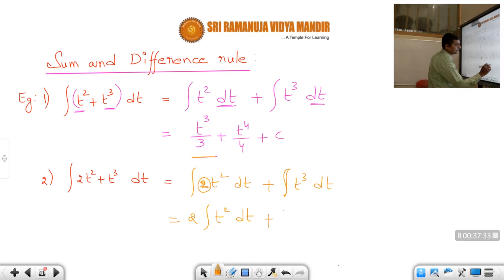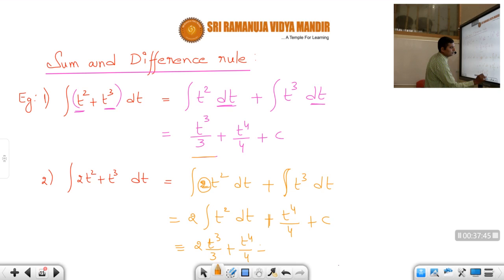1c is sufficient. Now this one will be 2 into integral t square. That is how much, students? T cube by 3 plus t power 4 by 4 plus c. So this will be the answer for the integral of 2t square plus t cube dt. I hope, students, you understood this one.